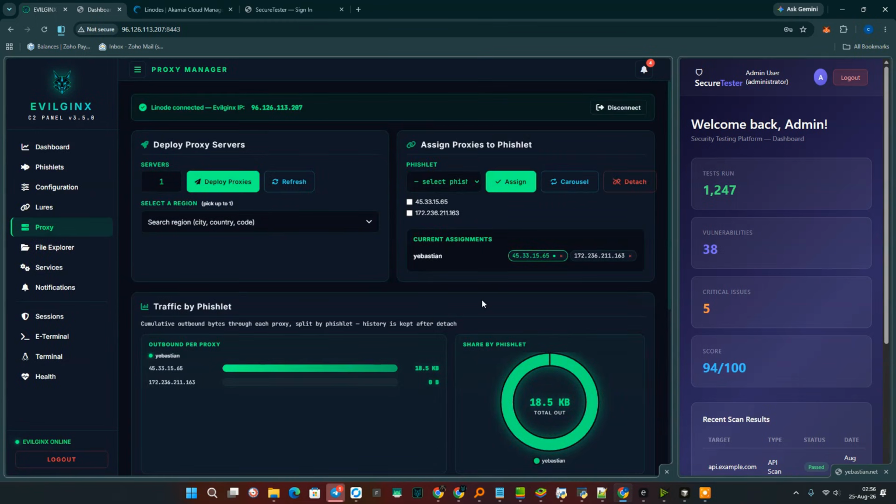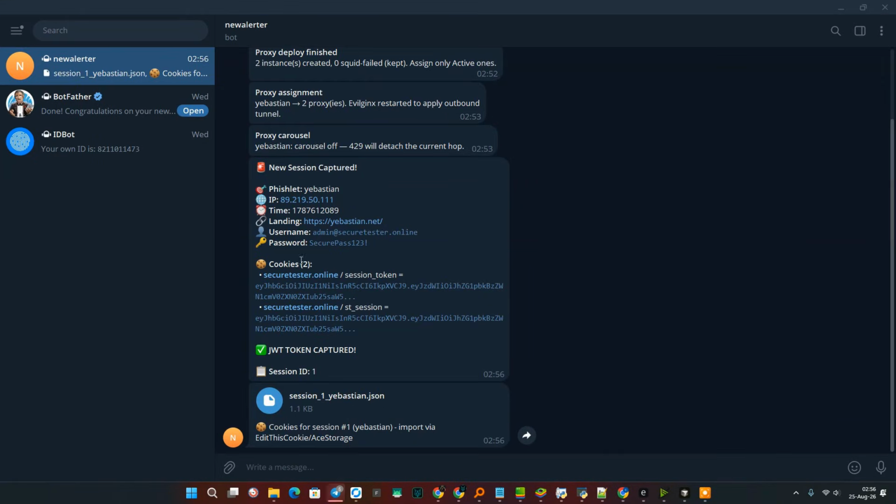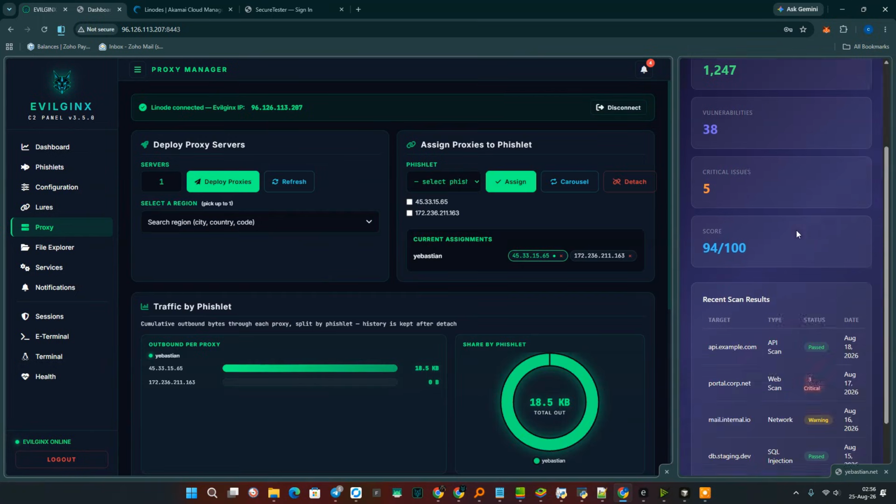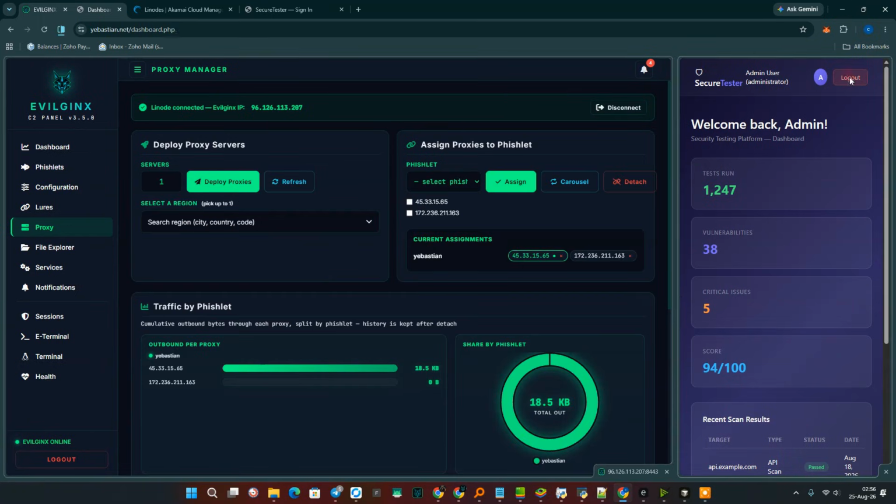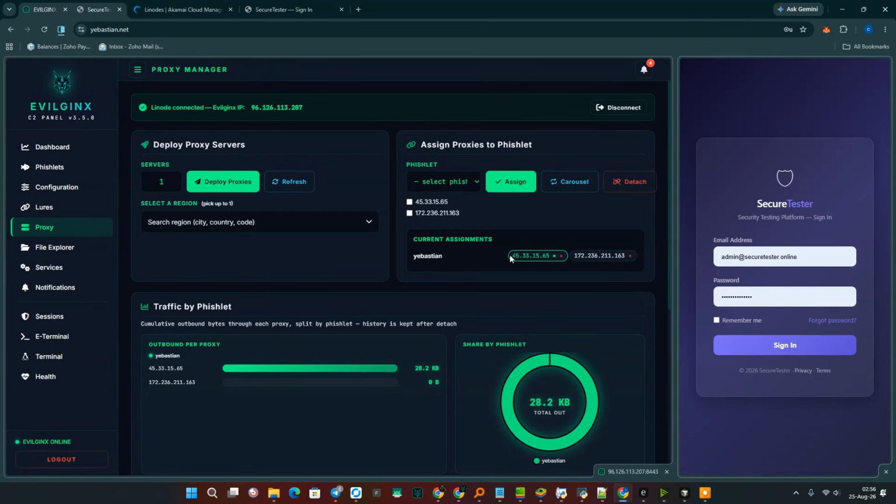And of course, we can also access this information via Telegram, just as I demonstrated to you in the previous video. Now, let's go ahead and log out of the system here, and then we will proceed to add this specific IP address to our blacklist to ensure it is blocked from future access.